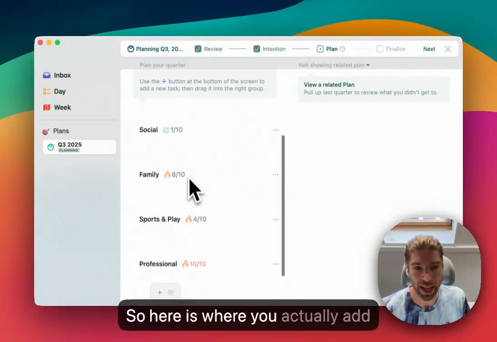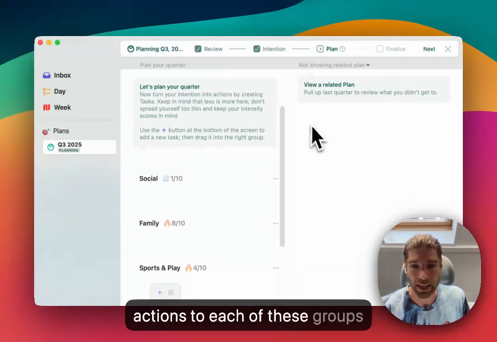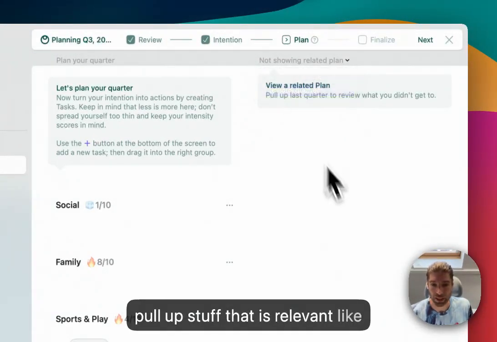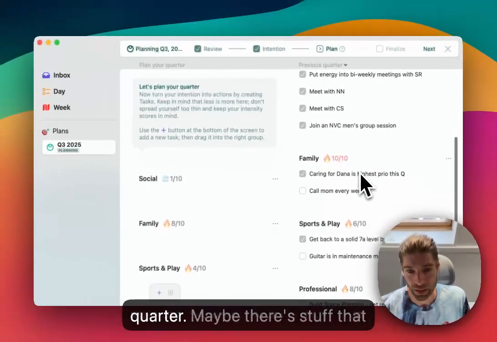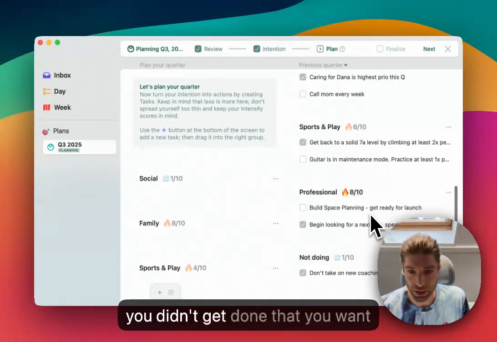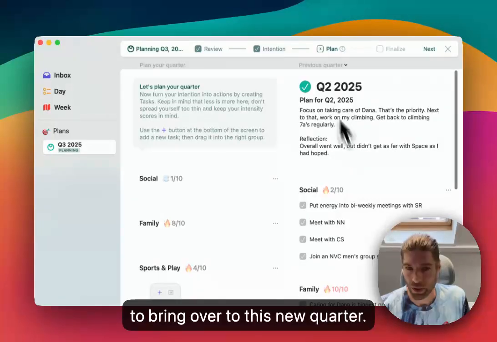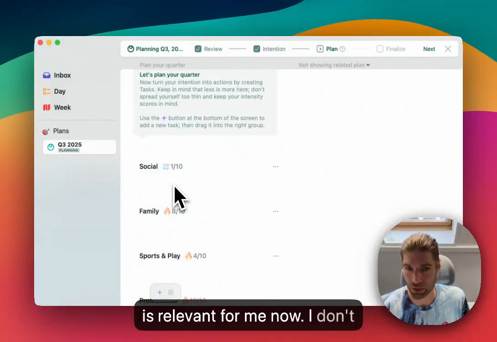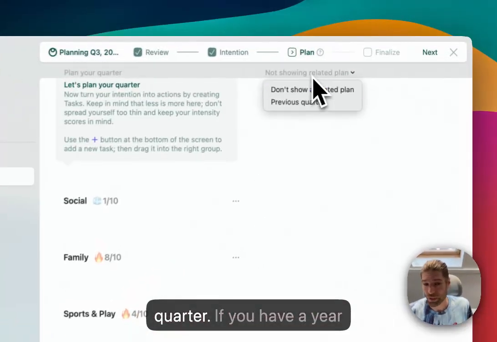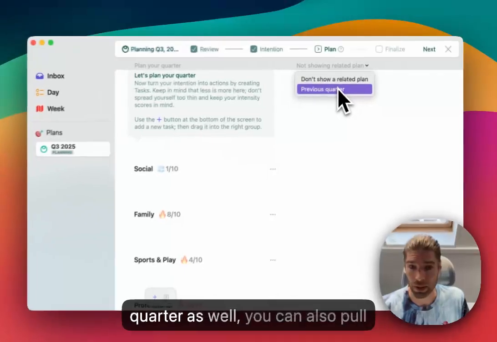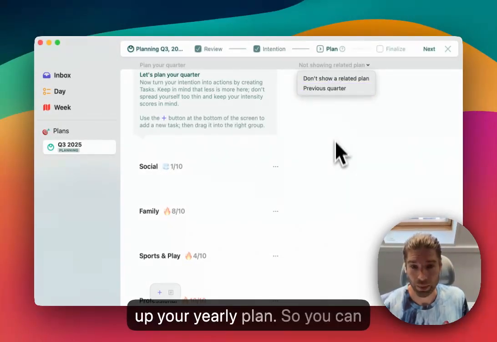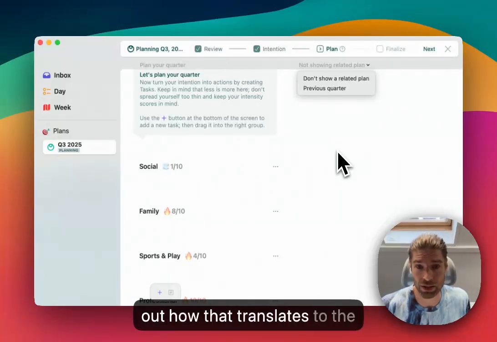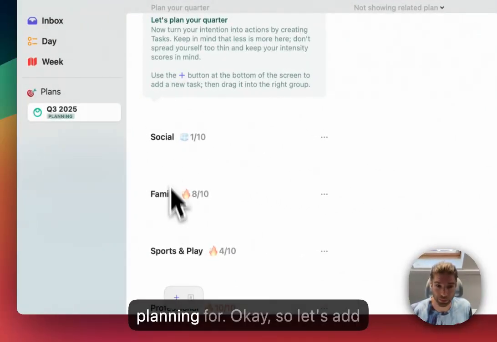So here is where you actually add actions to each of these groups. And to make that easier, you can pull up stuff that is relevant. Like you can view your previous quarter. Maybe there's stuff that you didn't get done that you want to bring over to this new quarter. For now, I don't want to look at this. I just want to focus on what is relevant for me now. I don't need to look at the previous quarter. If you have a year planned and you're planning a quarter as well, you can also pull up your yearly plan. So you can see what you want to achieve in the year and maybe then figure out how that translates to the actual quarter that you're planning for.